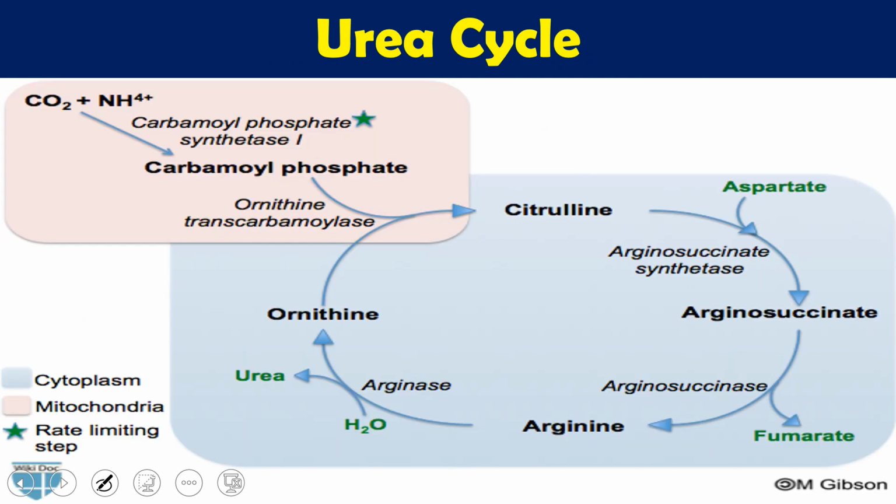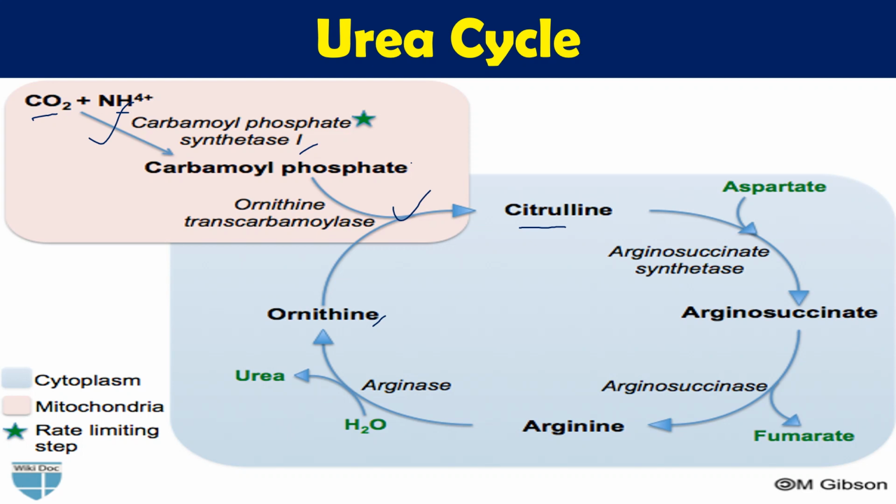If you see this picture, this is the basic structure of the urea cycle. It starts with carbon dioxide and ammonia. The first enzyme, carbamoyl phosphate synthase 1, converts carbon dioxide and ammonia and gives us carbamoyl phosphate. This is the first product. This carbamoyl phosphate combines with ornithine, and ultimately gives me citrulline. This reaction and this reaction occur in the mitochondria.